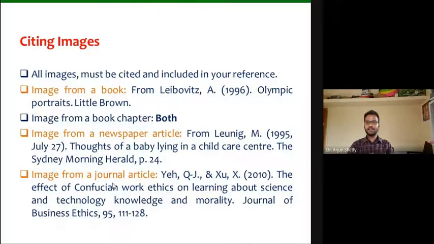But the thing is that here when you are citing the images, the information has to be kept just below the image. You are not supposed to put them in a bibliography or a references section. You need to put the information of the images just below the image.